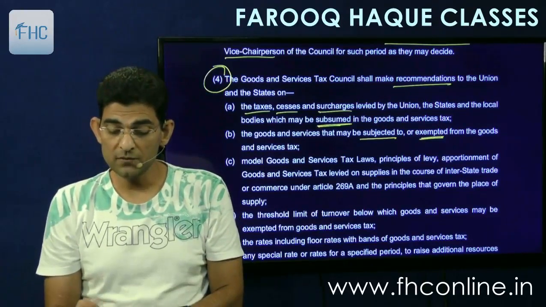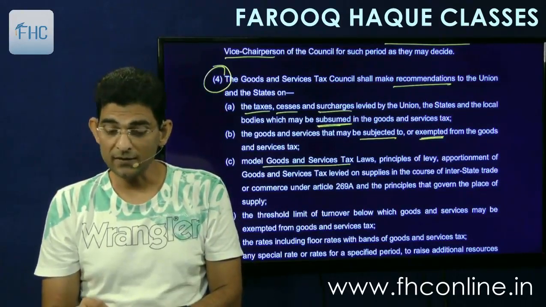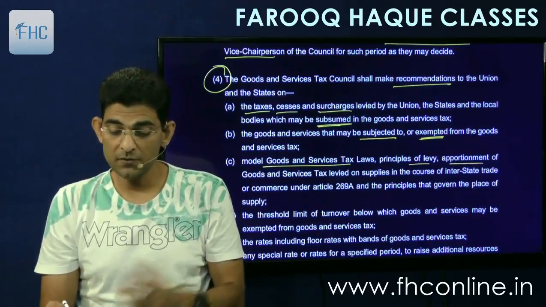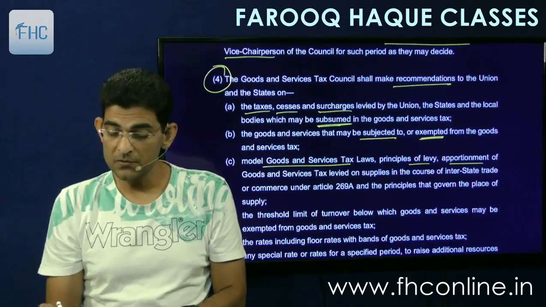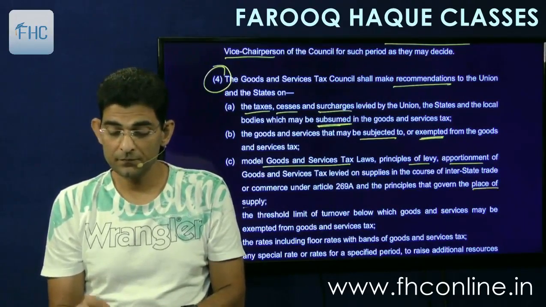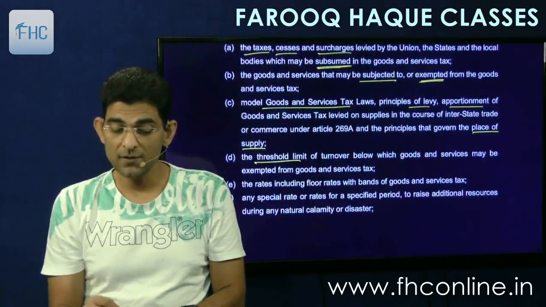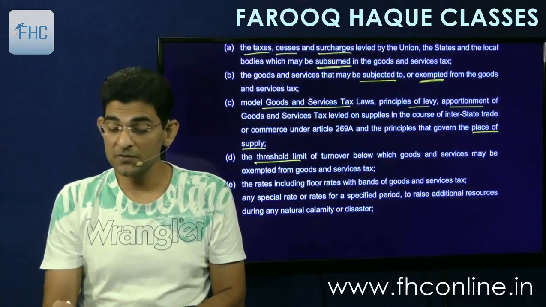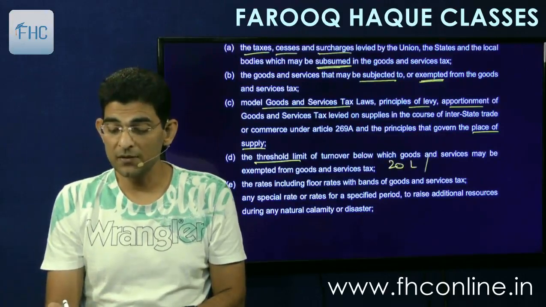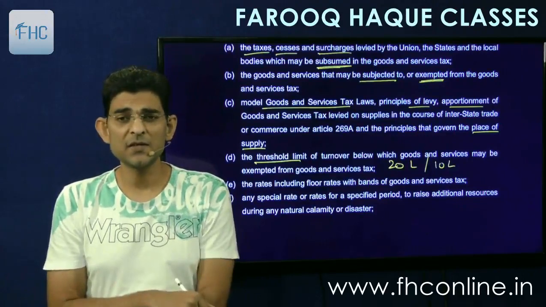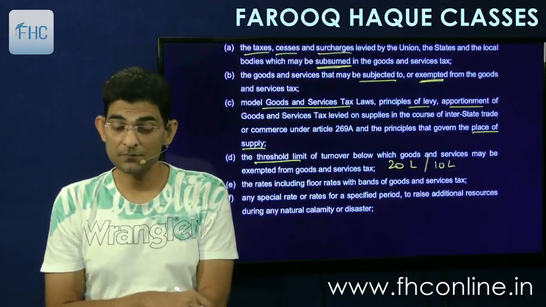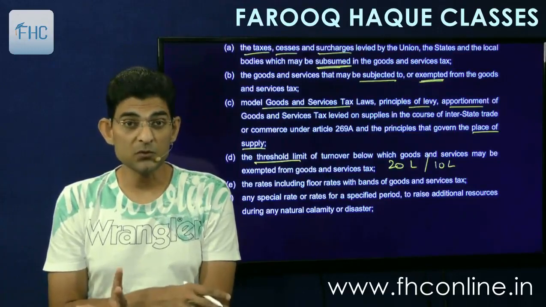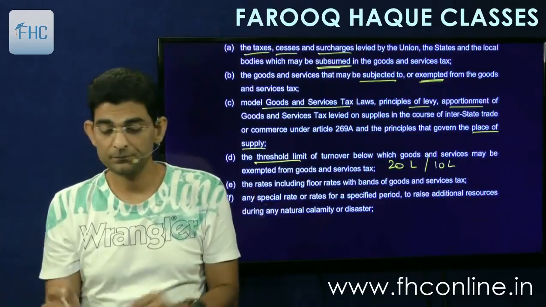Then model goods and service tax laws, model GST Act, principles of levy, apportionment in the course of interstate trade and so on and so forth, and principles governing the place of supply. Then the threshold limit of turnover below which goods and services may be exempted from goods and service tax. Which has been set as 20 lakhs and 10 lakhs respectively. 10 lakh for special category states and 20 lakh for the other places. So that is called the threshold limit. This is also decided by the council. Right now it is 20 lakh, then it may change in future.